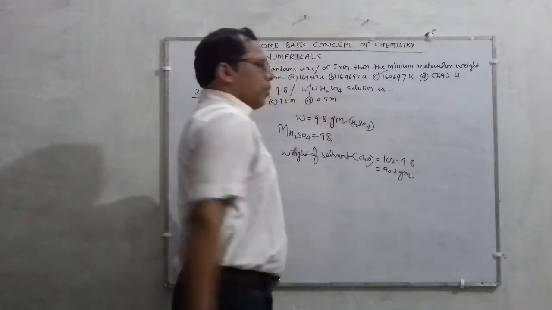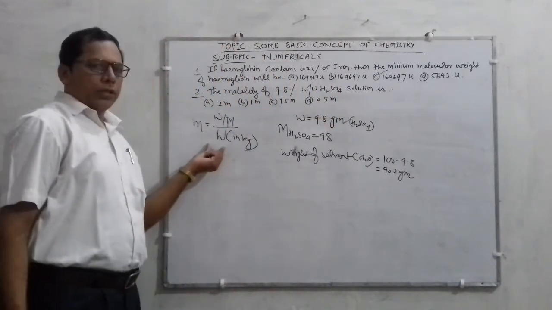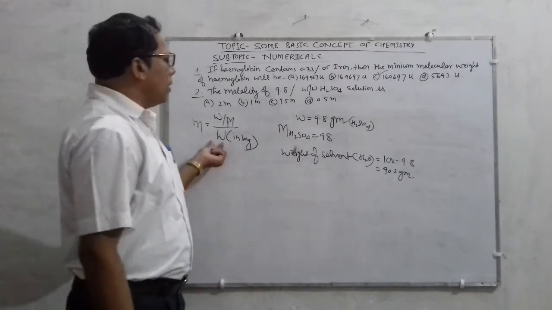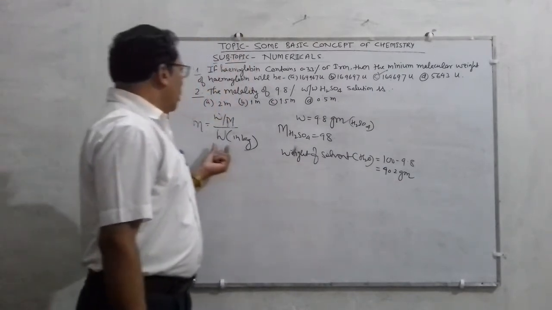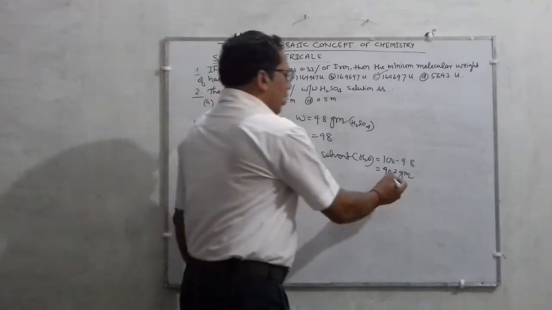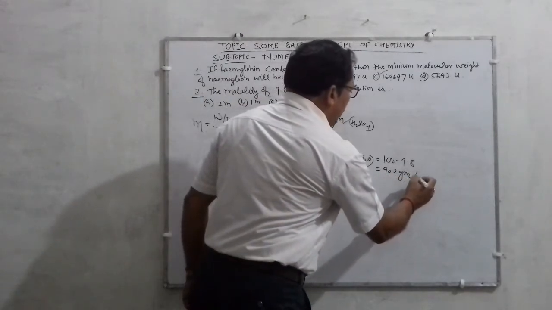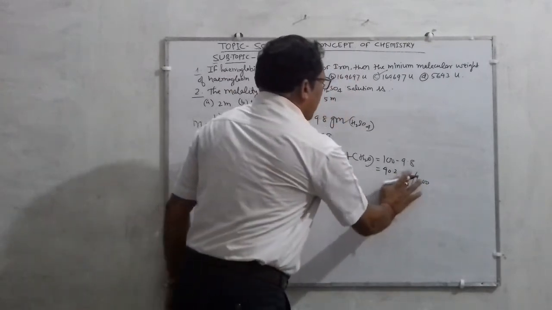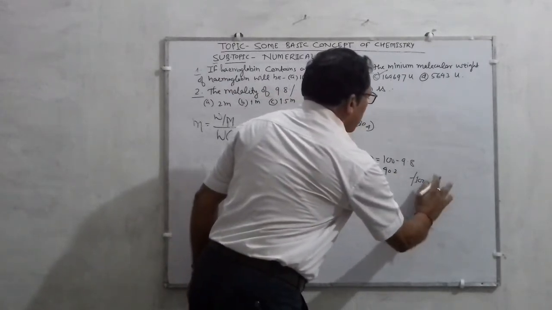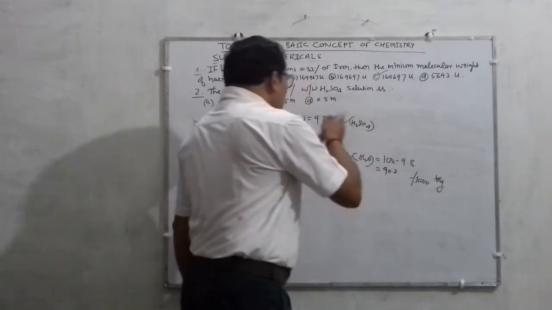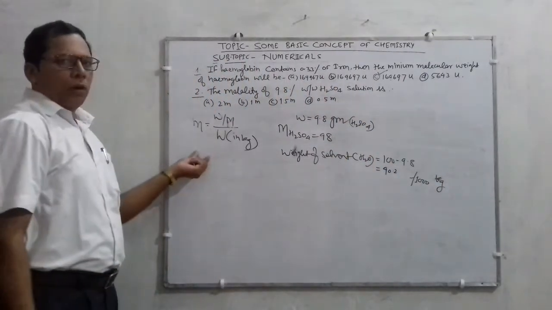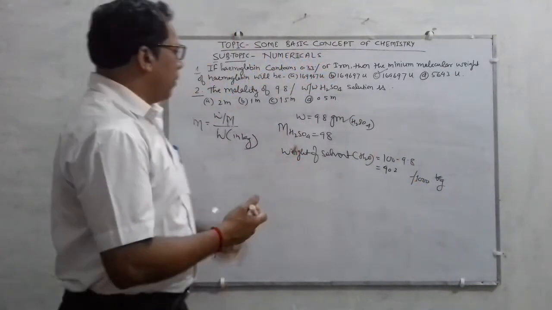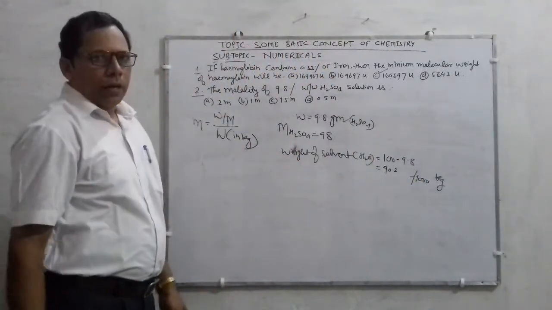90.2 gram. But according to the formula, the mass of solvent should be in kilogram. So convert this gram into kilogram by dividing by 1000. In place of gram, that becomes kilogram. Now put these values in this formula, and you will get the molality of the sulfuric acid in the given solution.